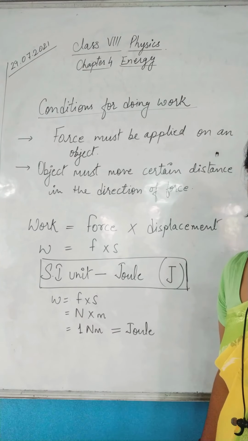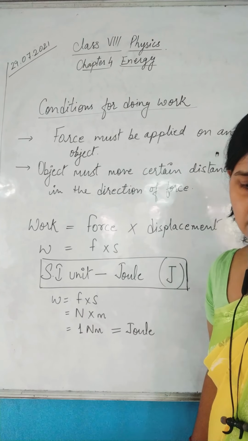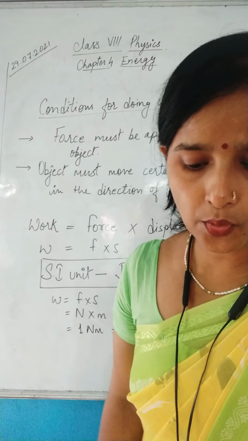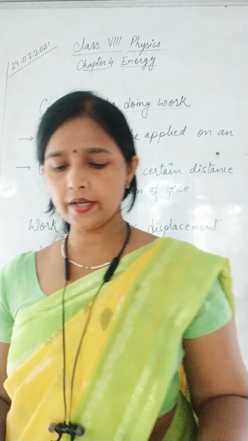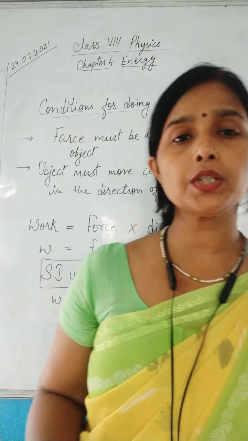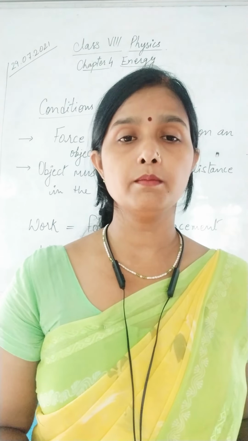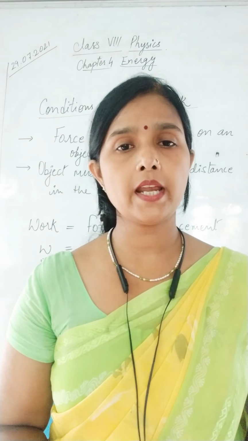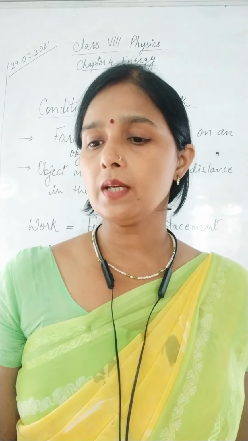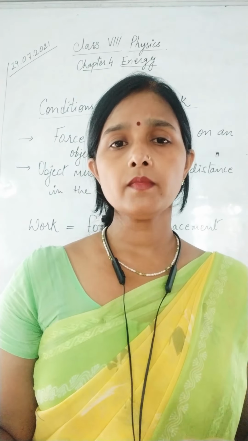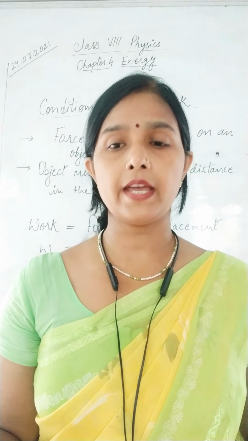Now we have certain example numericals. A child applies a force of 5 Newton on a toy cart and is able to push the toy cart through a distance of 3.6 meter in the direction of force. What is the work done by the child? Here displacement is given, that is 3.6 meter, and the force applied is 5 Newton.